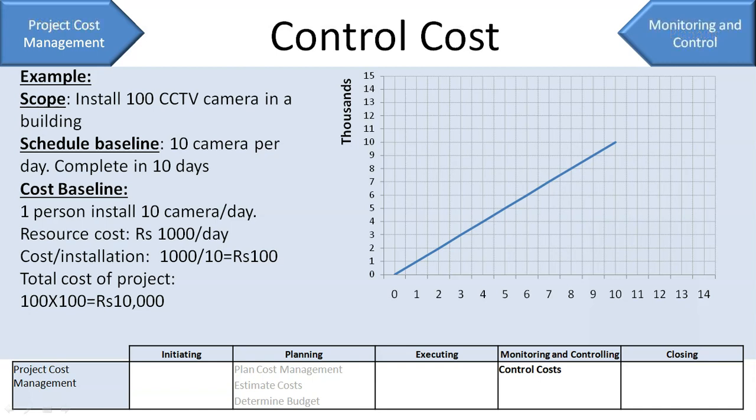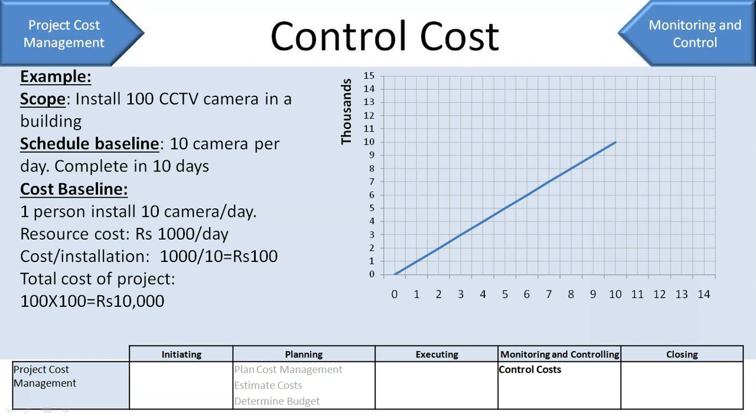So let's see what is earned value management. Let's take an example. Say you have a project of installing 100 CCTV cameras in a building. Let's call this our scope of work, or the scope baseline. And you have planned to install 10 CCTVs a day. So you will be able to complete 100 installations in 10 days. So this becomes your schedule, or we call it a schedule baseline.